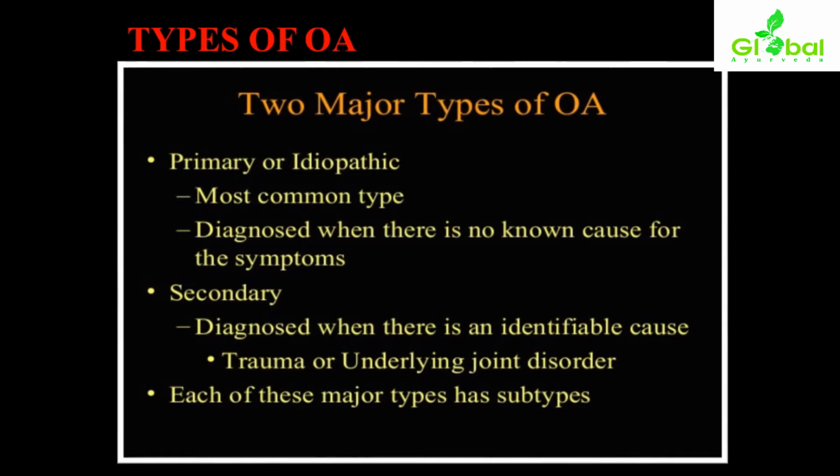Another condition: if trauma or an underlying joint disorder is present in the patient, then it will also be considered a secondary type of osteoarthritis. Each of these major types has subtypes. So again, with respect to primary and secondary, subtypes are present.